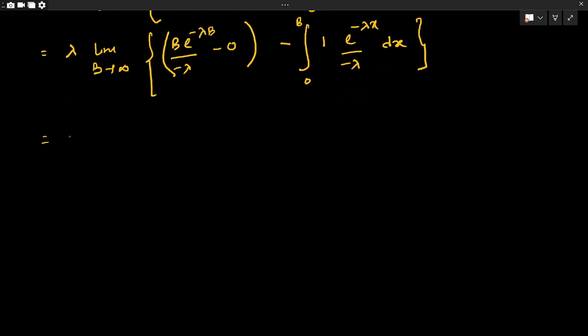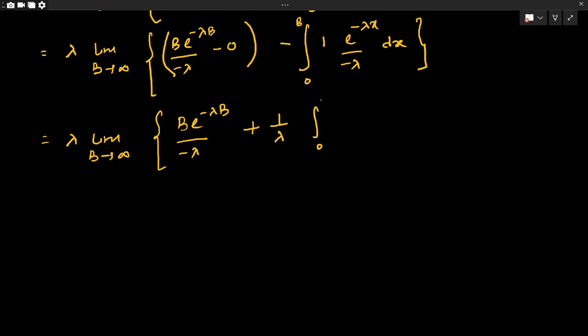So we can write lambda limit b tends to infinity b e to the power minus lambda b by minus lambda minus, I can make it plus, 1 by lambda integration 0 to b e to the power minus lambda x dx.